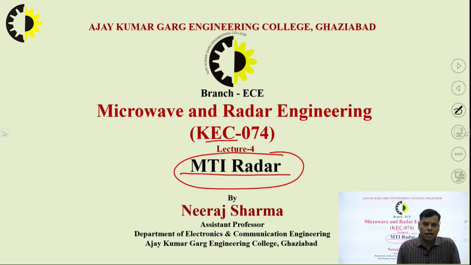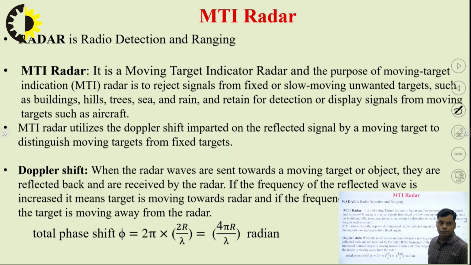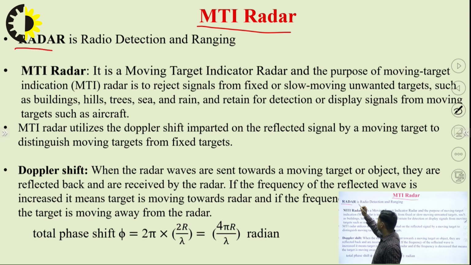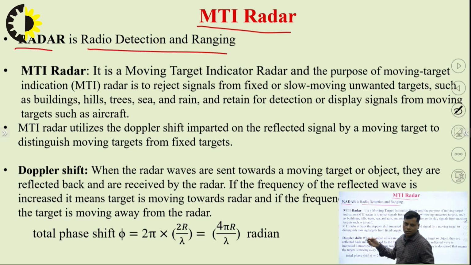Let me discuss what this MTI radar is, how it works, and what phenomena it uses. Before moving on to MTI radar, first, what is radar? It is simply radio detection and ranging, as the name suggests, meaning detecting the object and also being able to detect its range, that is, how much distance the object or target is from the transmitting antenna or the transmitter section.